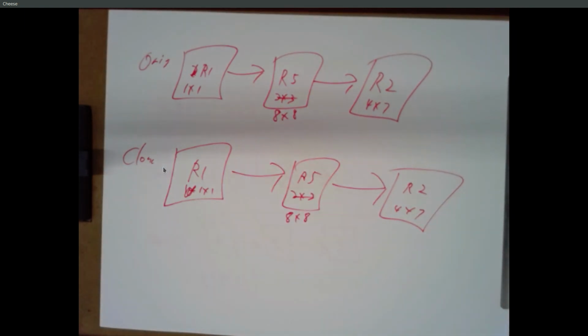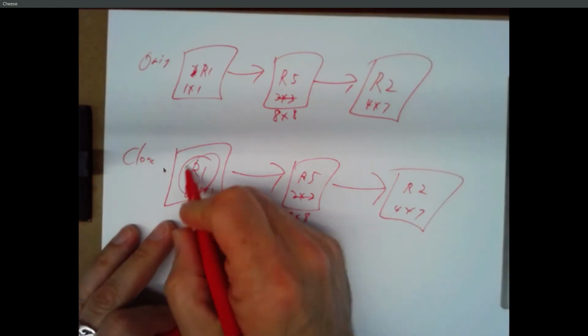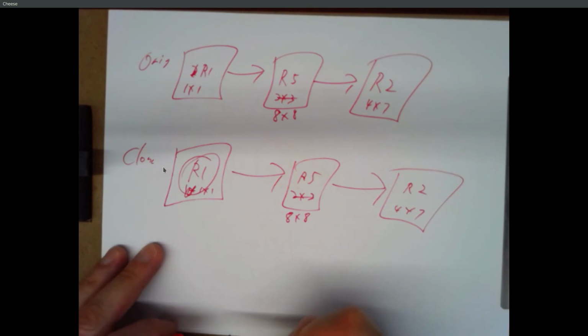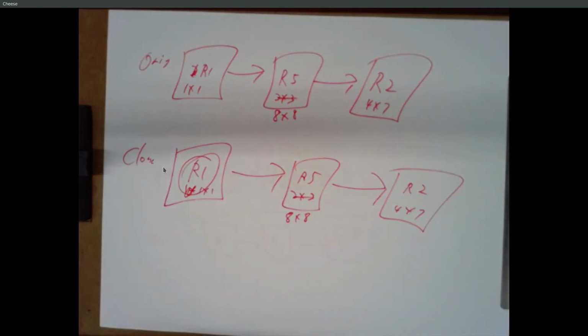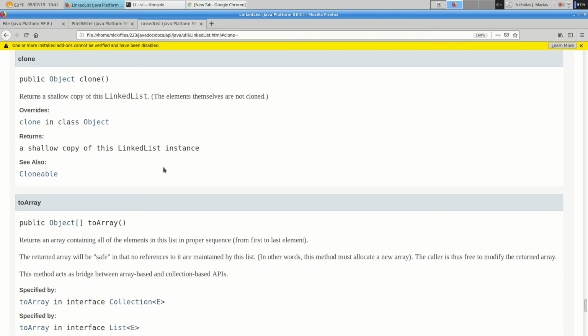If you really want a totally independent copy, you have to do what's called a deep copy. And deep copying is often something you have to do yourself. In other words, I would make a new list here, but I would replace this with a copy of R1, which means making a new rectangle with the same dimensions and whatever other fields a rectangle has associated with it. This probably won't come up in this course, but it's guaranteed to come up in other courses, this idea of deep copy versus shallow copy.